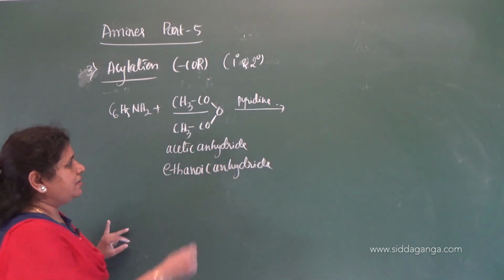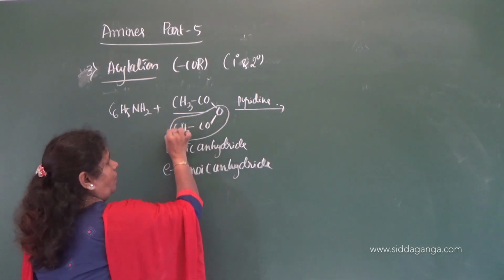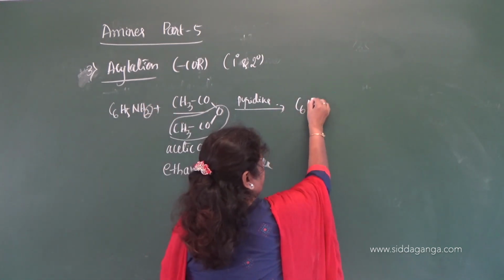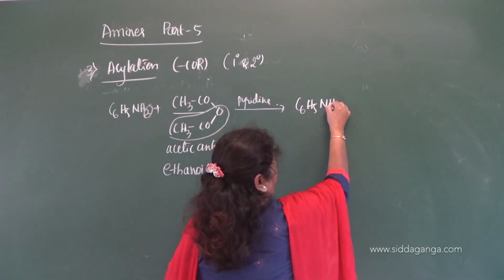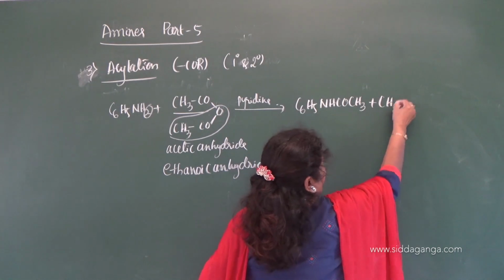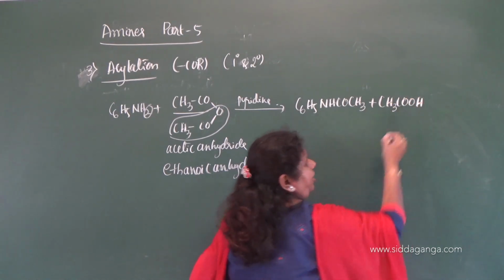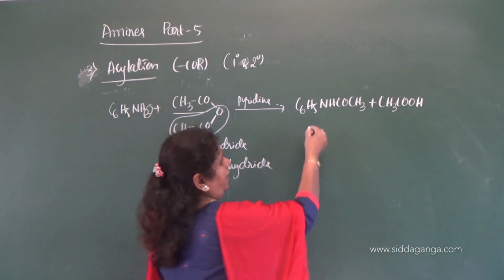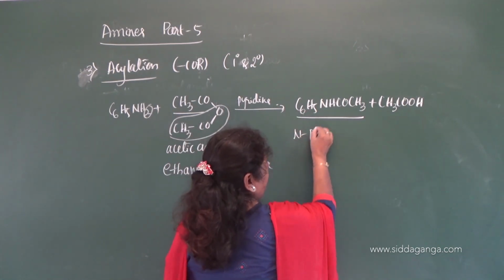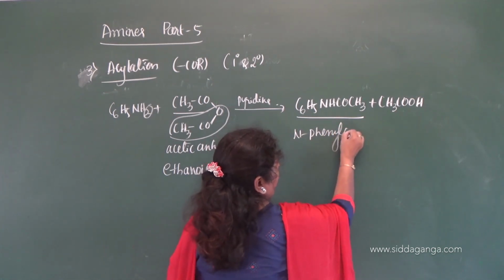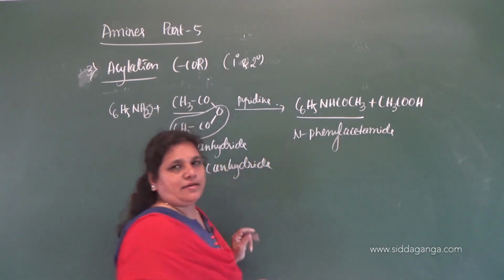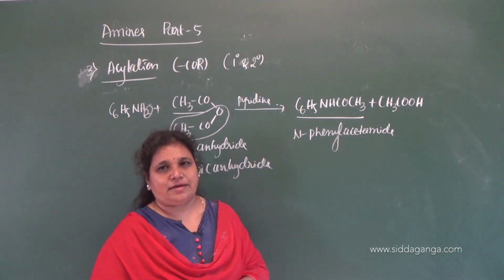See here, one group combines with the hydrogen and it gives C6H5NHCOCH3 with the formation of one molecule of acetic acid. And what is this called? N-substituted, that is N-phenyl acetamide.